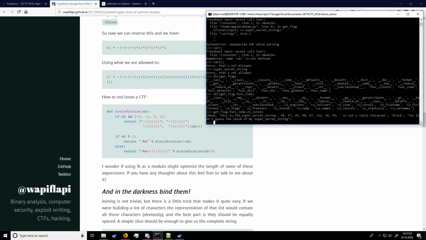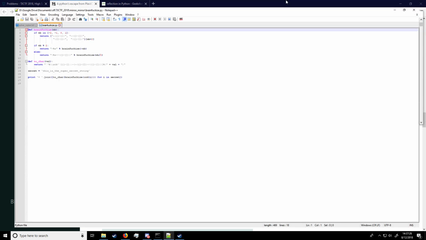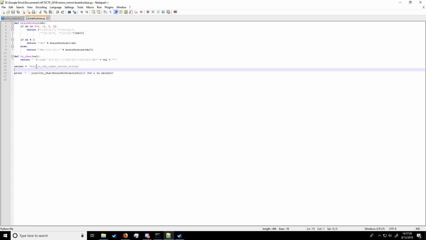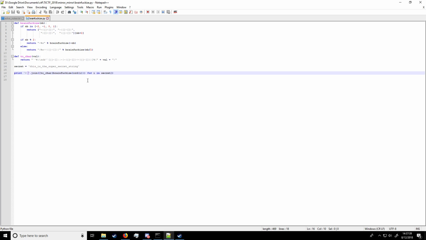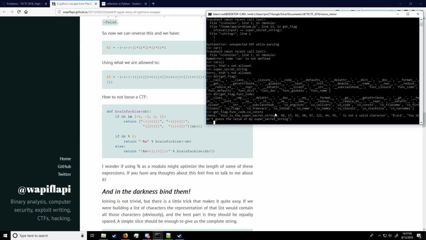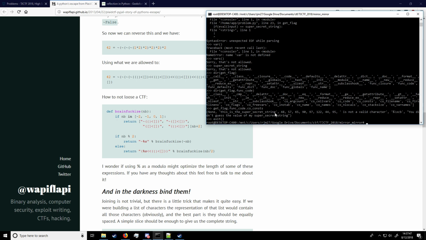So I just wrote this simple Python script. I modified his brainfuckeyes.py. So the secret is this is the super secret string, then I'm just joining an array of all those characters with a plus and a space. So it's just going to concat a string from those characters and build up the super secret string. I didn't write any fancy scripts.